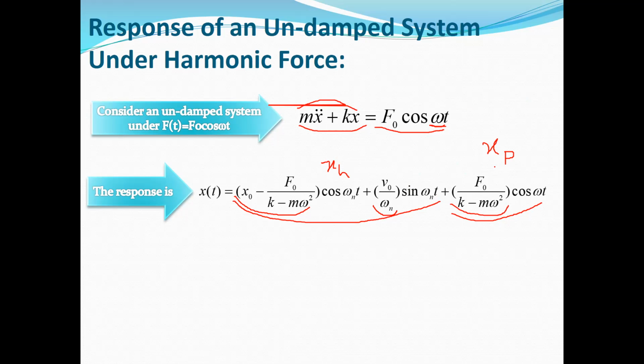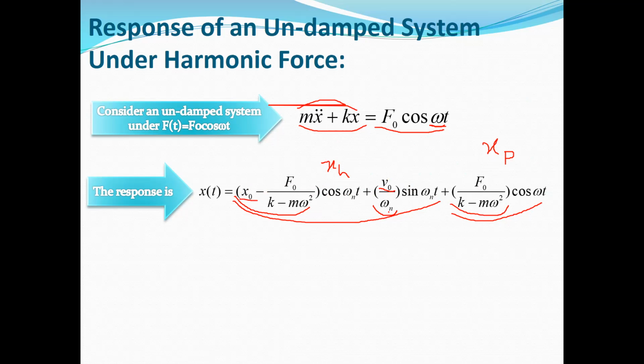So this is the particular solution and homogeneous solution in the general form, as you can see, as a function of the initial conditions, which are x naught and v naught. x naught is the initial displacement at t equals 0, and v naught is the initial velocity at t equals 0.